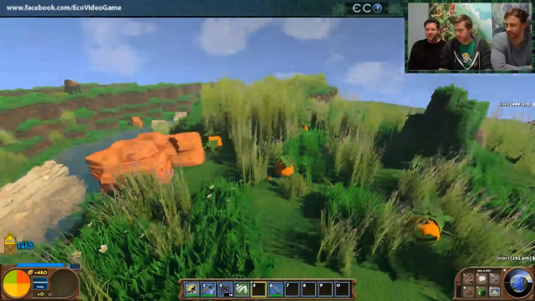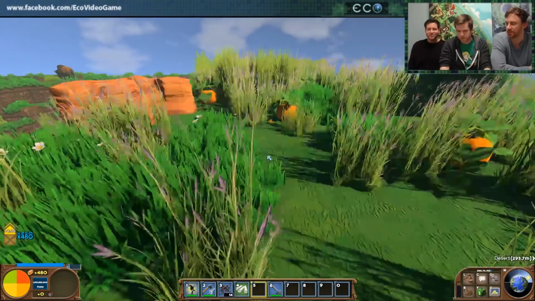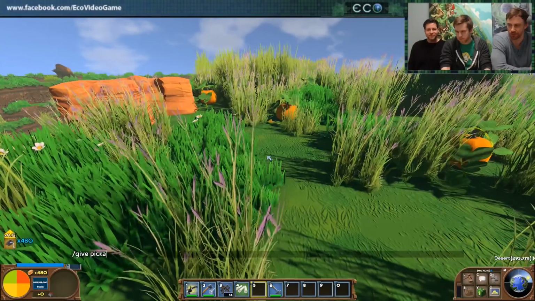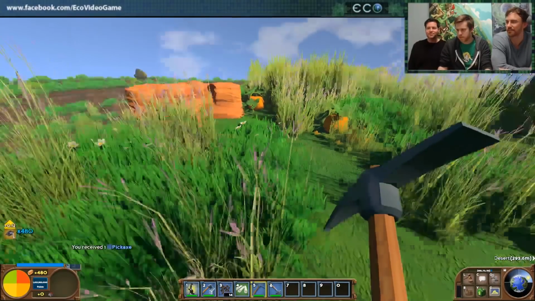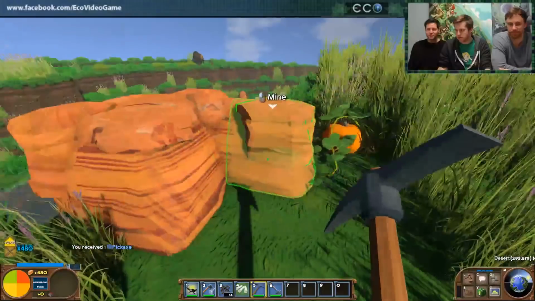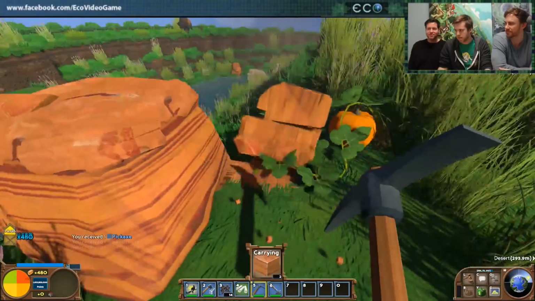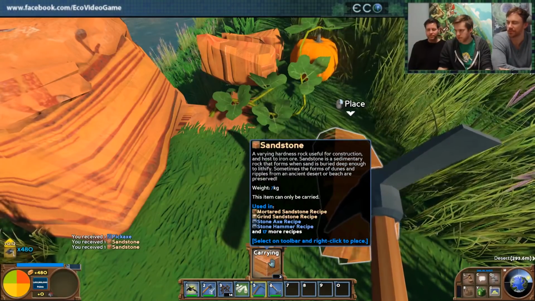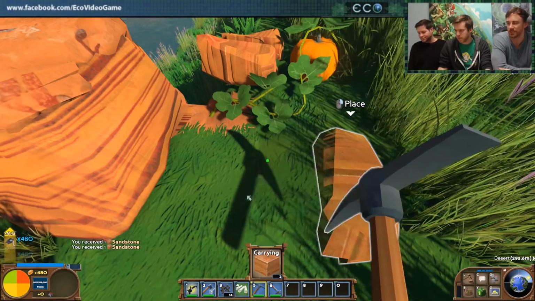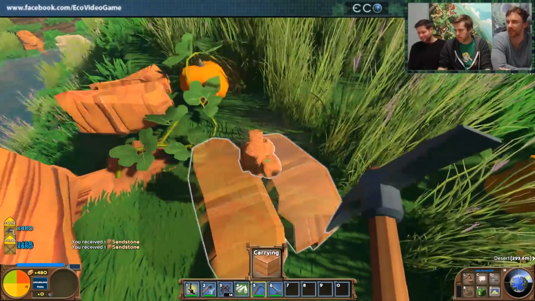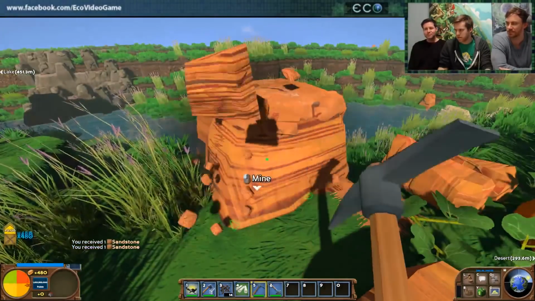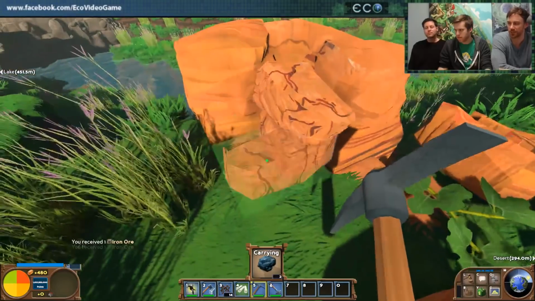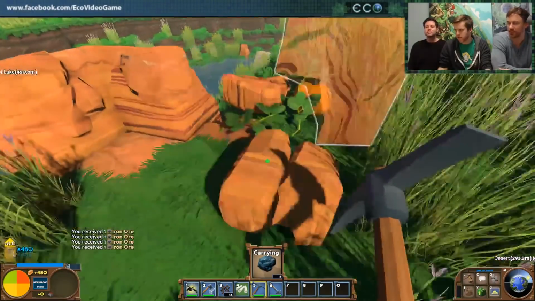You could chop up one of those. I can see some pumpkins here too, that's new. A lot of new fruits and vegetables as well. Yep, so we got new materials, sandstone's one of them. See all the new recipes that are going to be used in that. So really fleshing out this ecosystem to be just a lot richer, and that has so many more effects on everything else in the game.